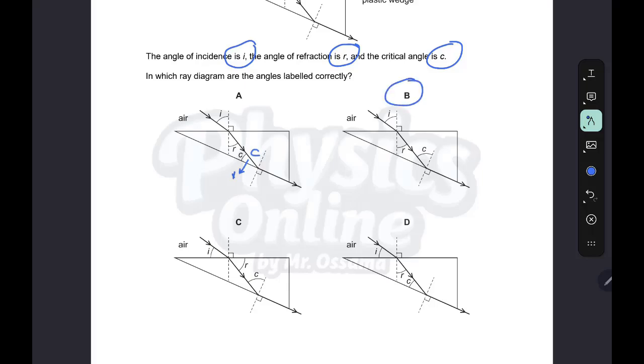B is correct. Here, this is I, the incident angle between the incident ray and the normal. This is R, not this one. And C is wrong; here I is also wrong. This is I. This is R, correct, and this is wrong for the critical angle. So the answer is B.